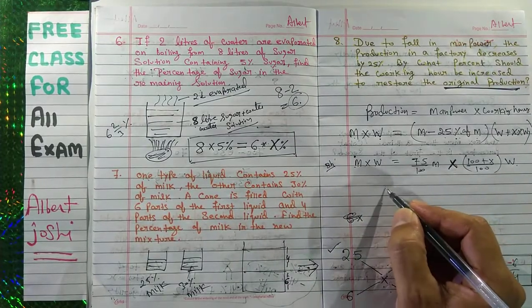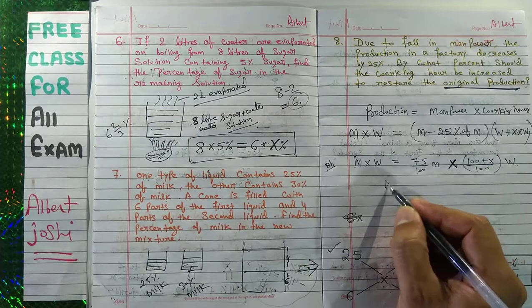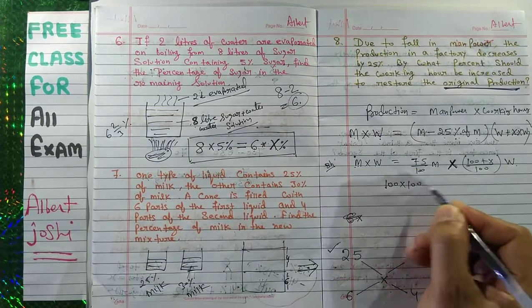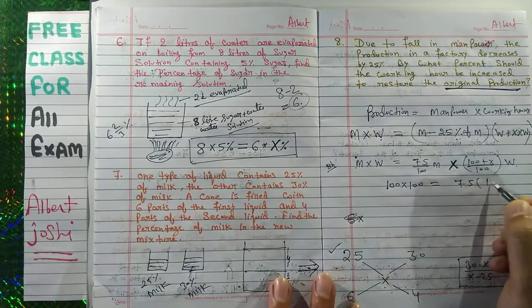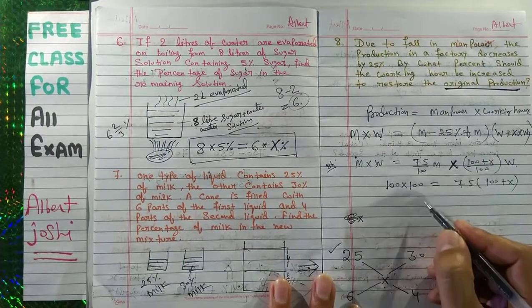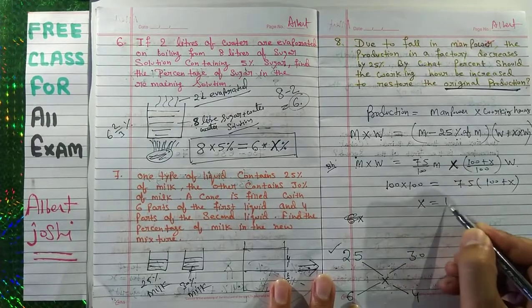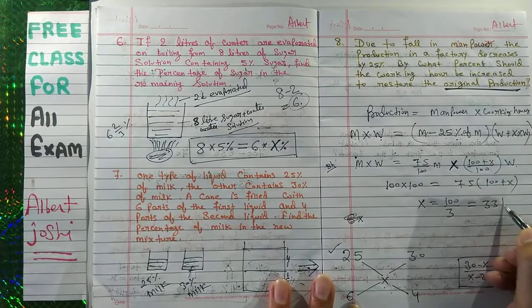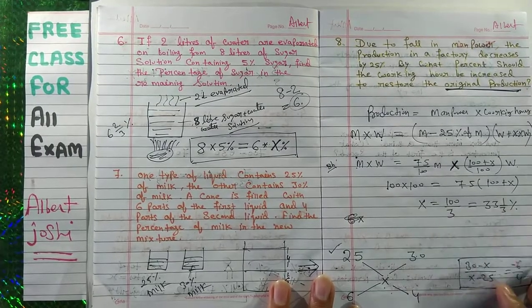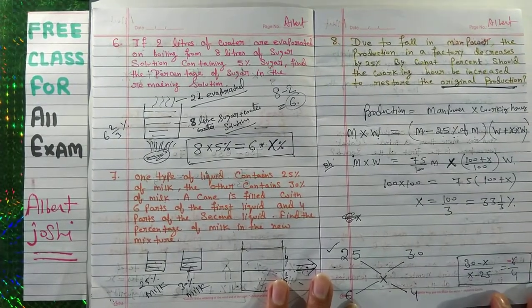So 100 into 100 is equal to 75 into 100 plus X. So your answer X is equal to 100 upon 3. This is 33 and 1 upon 3%. So this is your answer.